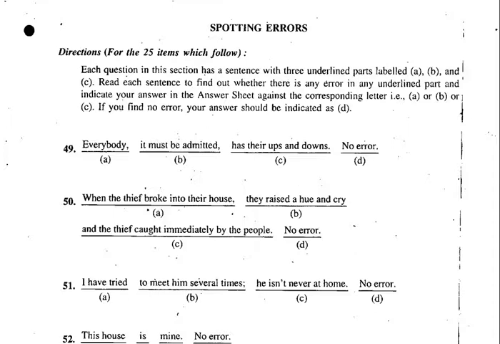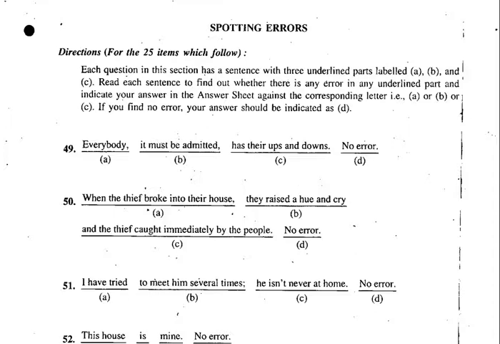Now these questions are very important from UPSC point of view, because in UPSC, in every examination, the questions appear on spotting errors or improvement of the sentences. So you have to be very good at grammar when you are attending these questions. So go through Wren and Martin. Go through all those rules. That will definitely help you in the case of spotting errors. So you have to become familiar with grammar and the rules of grammar. So let's go to question number 49 here.